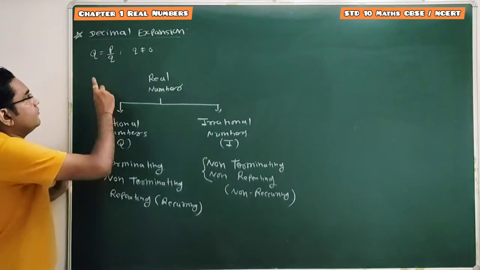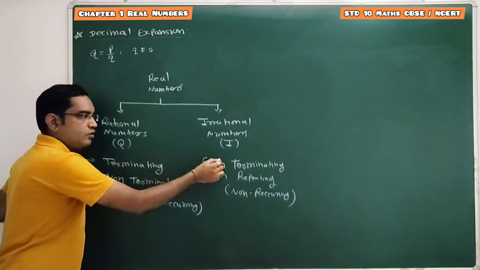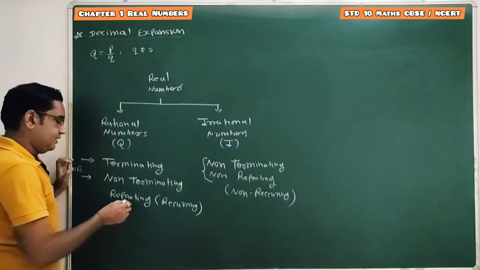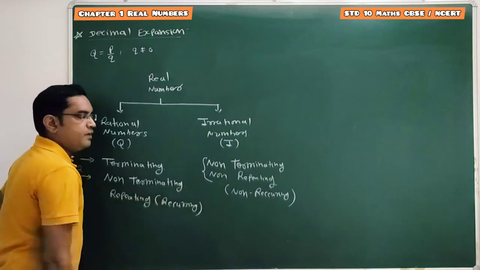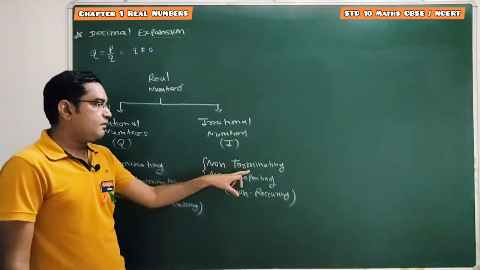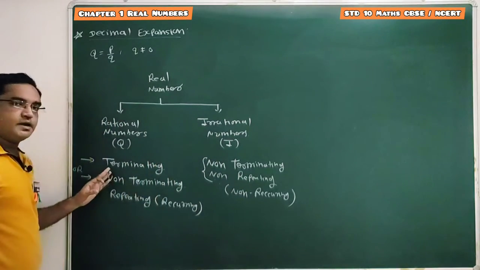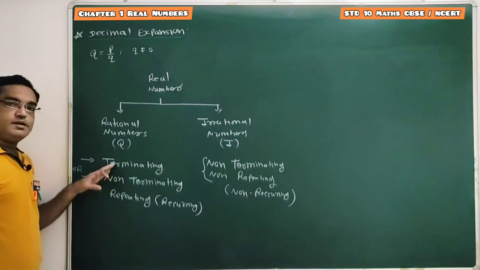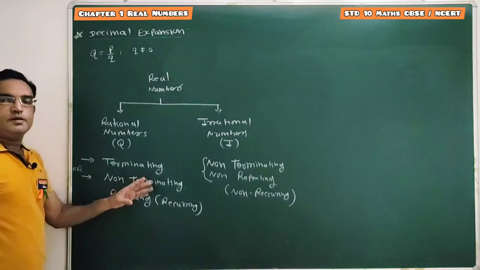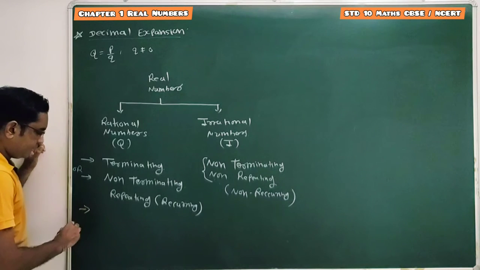So basically for decimal expansion, two types are there. It can be terminating or non-terminating, and for non-terminating, two more classifications are there: it can be repeating or non-repeating. If the decimal expansion of a real number is non-terminating and non-repeating, it is an irrational number. And if it is terminating or non-terminating and repeating, it is a rational number. Done? Let's take some examples.